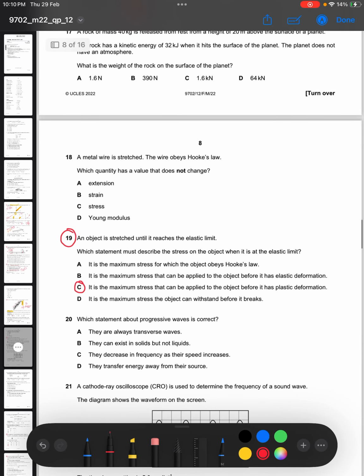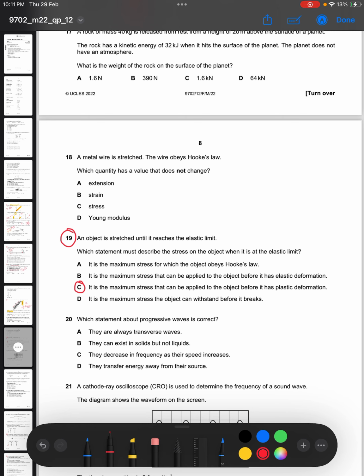Then number 19. An object is stretched until it reaches the elastic limit. Which statement must describe the stress on the object when it is at the elastic limit? So we want to know the stress when it is at the elastic limit. A is saying it is the maximum stress for which the object obeys Hooke's law. Now that is wrong, because the elastic limit is not necessarily the final point where Hooke's law is obeyed.